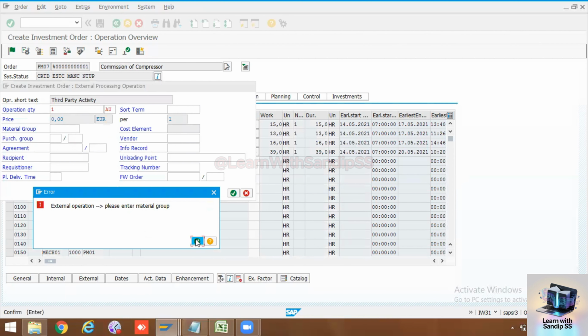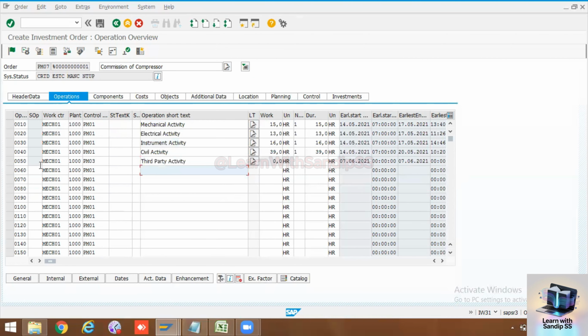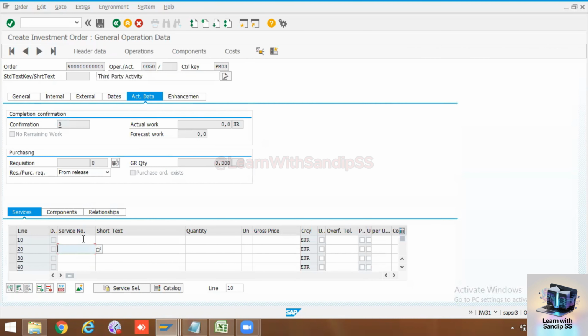I will just enter external operation, purchase group, all those things. Basically, you will get that from the material management team, everything. Okay, I will just select it in actual data. There is only one service available with us, so I will update that service also. Gross price.